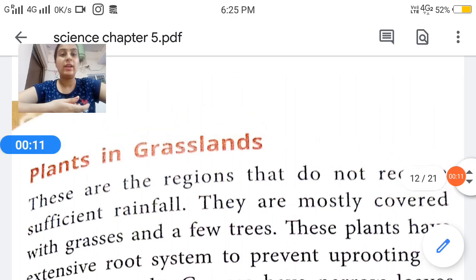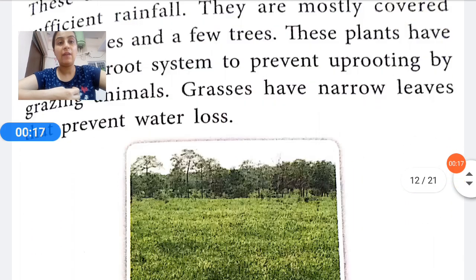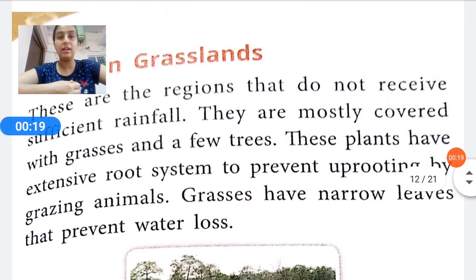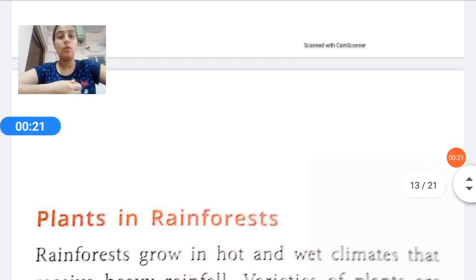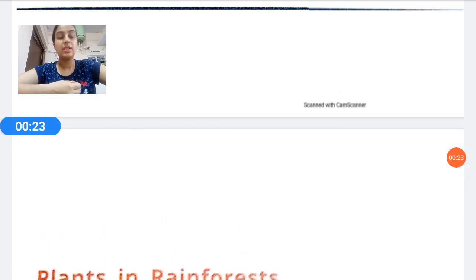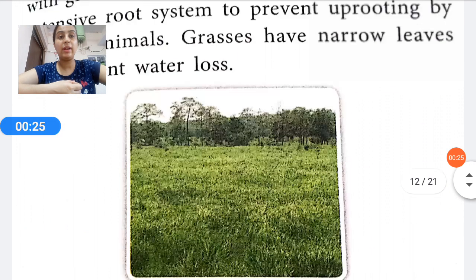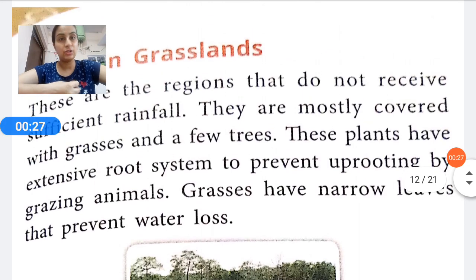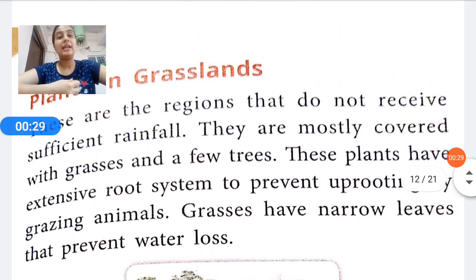In the previous video, this is chapter number 5, video number 2, we discussed up to plants in the grasslands, and today we are going to start plants in the rainforest. But before starting, let's take a quick revision for the plants in the grasslands. Once again, we were discussing the different plants.